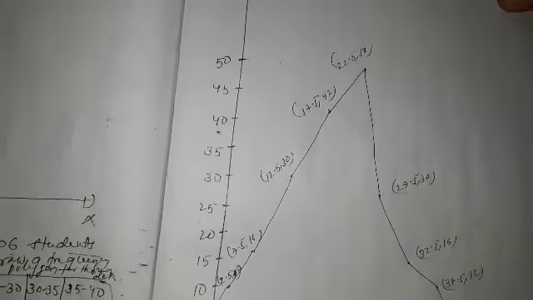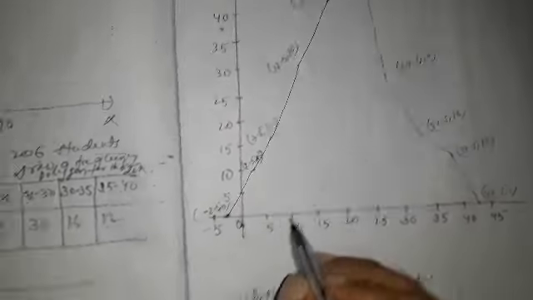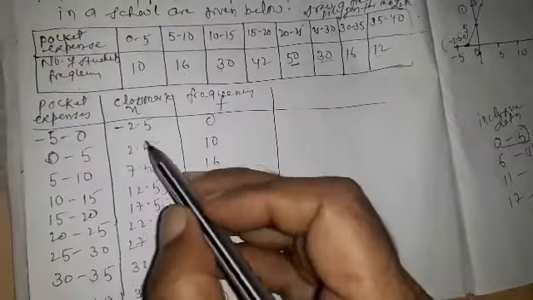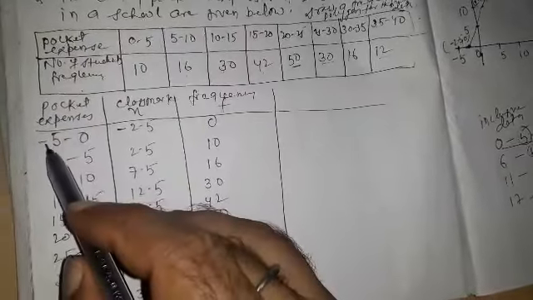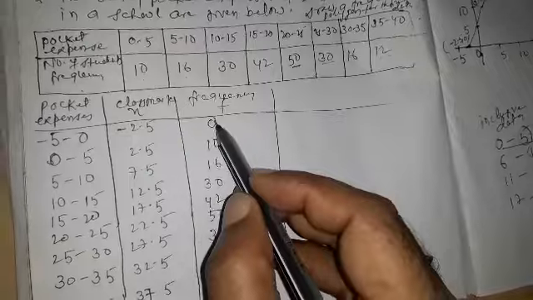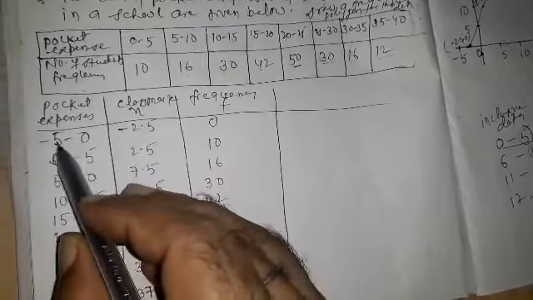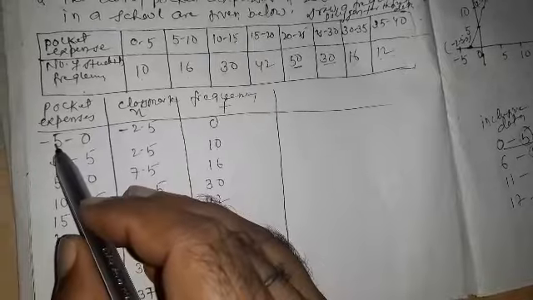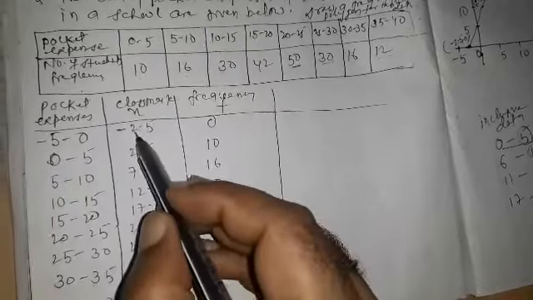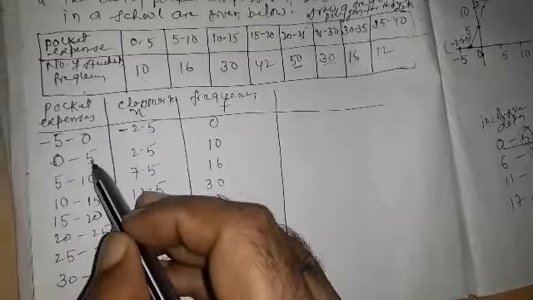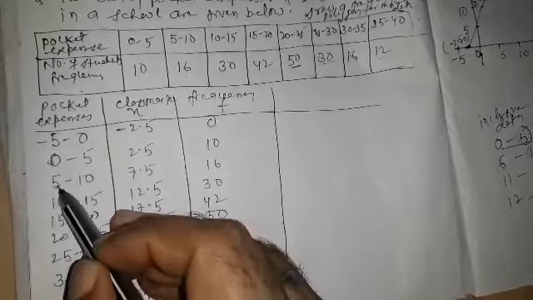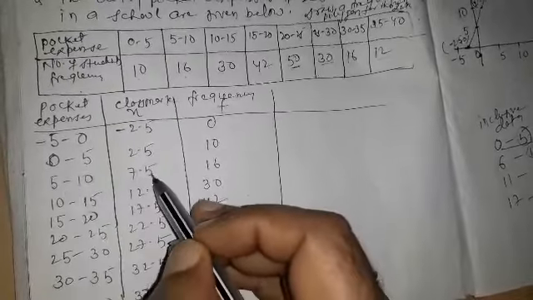How to construct it? First we take two extra class intervals. One is minus 5 to 0, whose frequency is 0. Class mark means the sum of the lower limit and upper limit divided by 2. So minus 5 plus 0 by 2 means minus 2.5. 0 plus 5 by 2 means 2.5. 5 plus 10 by 2 means 7.5.